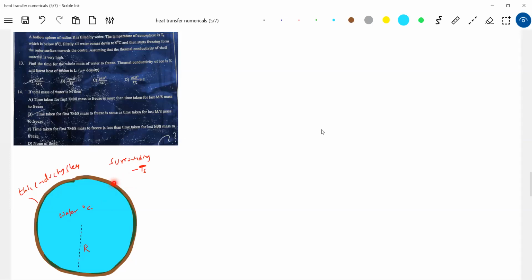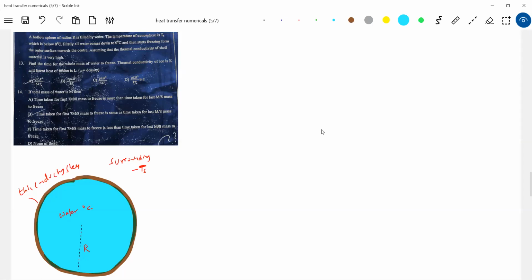The shell is very thin, so not to bother about its thermal conductivity. Assume the thermal conductivity of the shell material is very high, so it is involved only in heat transfer. The heat will flow only through ice, because I have to contain water; that's why I brought this thin conducting shell. Thermal conductivity of ice, let it be K. We have to express it here now.